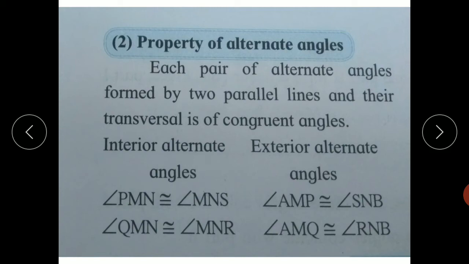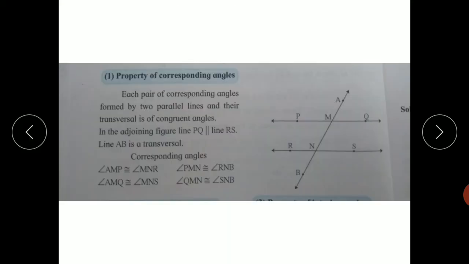Now the second property, of alternate angles. There are two types of alternate angles: interior alternate angles and exterior alternate angles. Each pair of alternate angles formed by two parallel lines and their transversal is of congruent angles. In the figure, angle PMN is congruent with angle MNS.